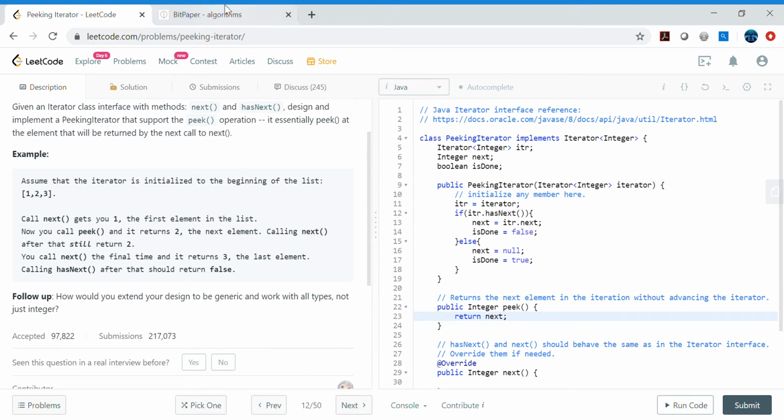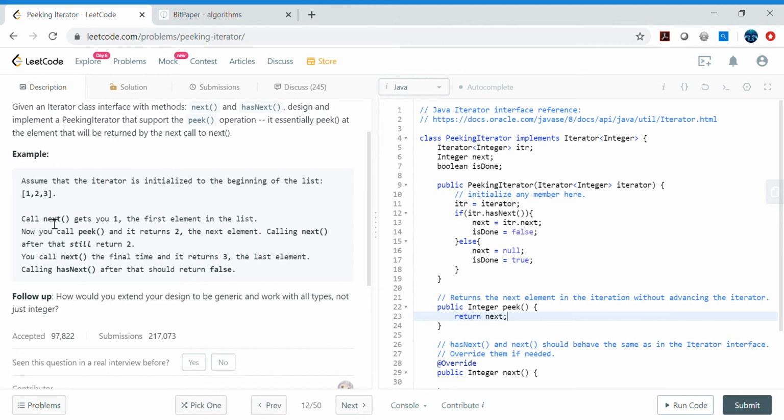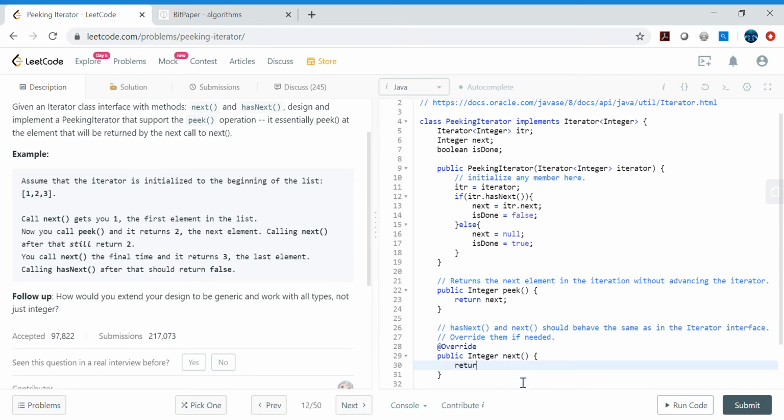Because we already pre-computed next in this case. So see here, call next and that gets you 1, the first element in the list, and once you call peek it should return 2. So next will return 1, and after calling next if you call peek then it should return 2. But if initially itself you call peek, then it should return 1 itself. So that's why we need to pre-compute this one, which means the next element. And in next, we will simply go ahead and return next, because we already pre-computed it.